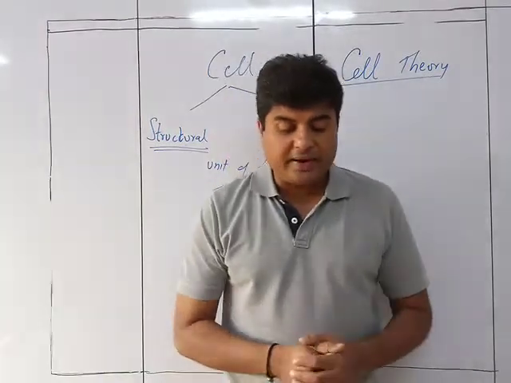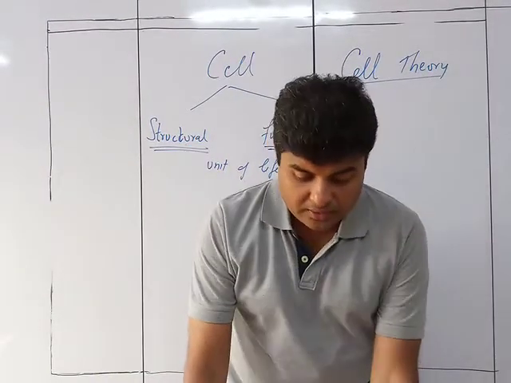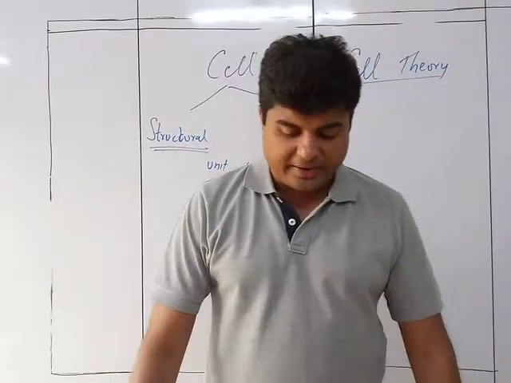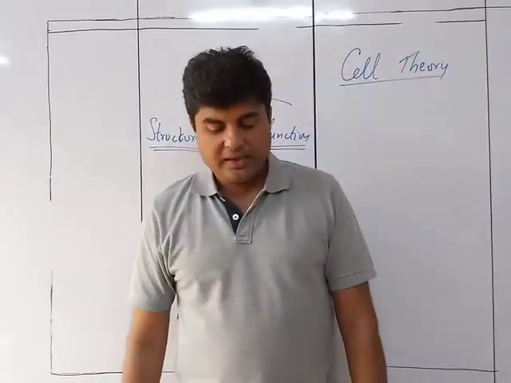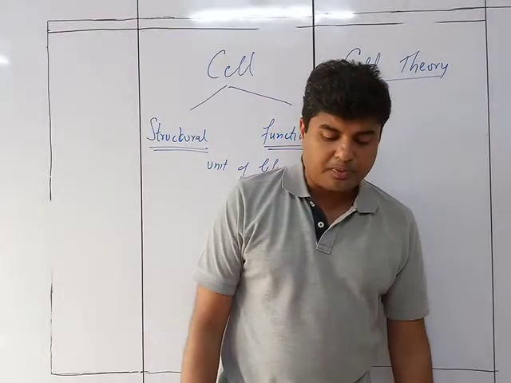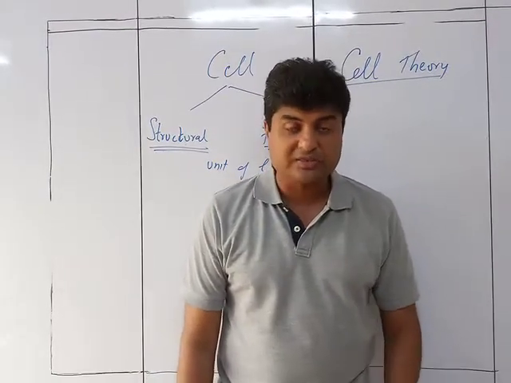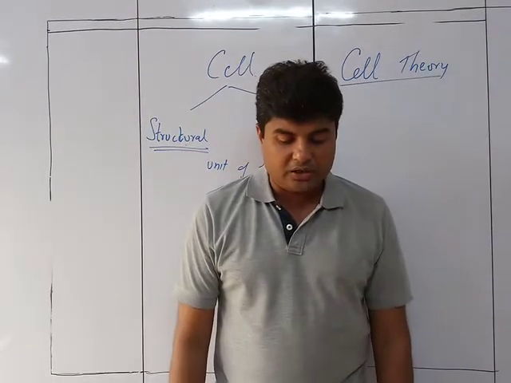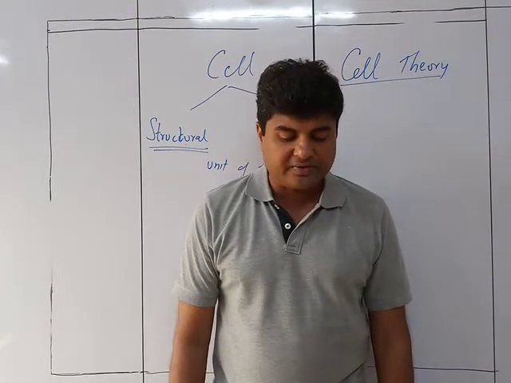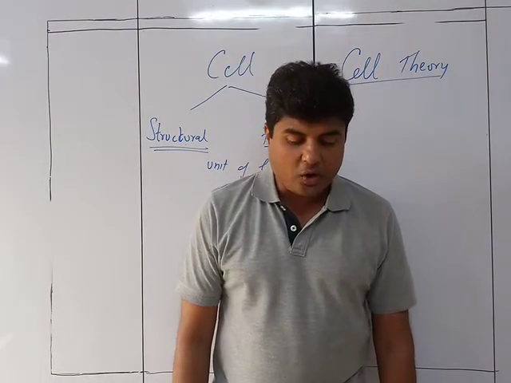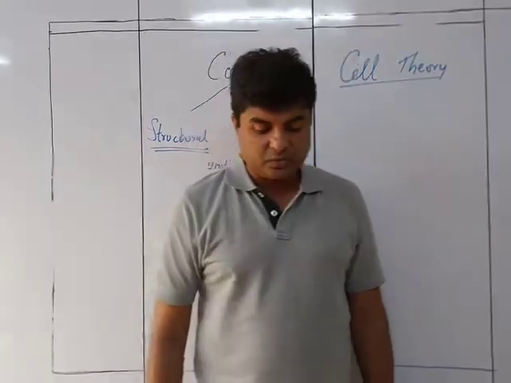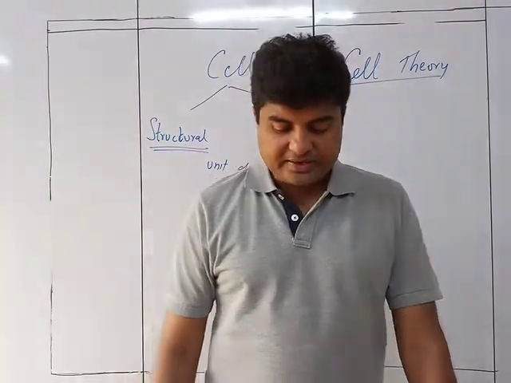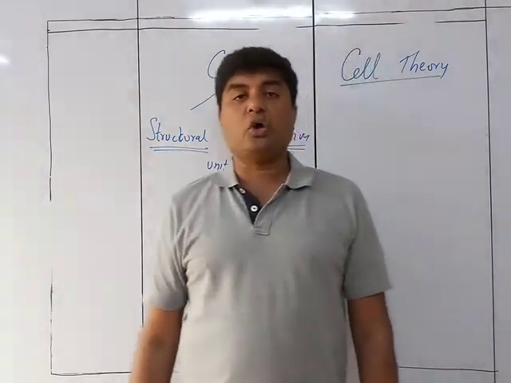In 1838, Matthias Schleiden, a German botanist, announced that every plant is made up of a large number of cells. He added that each of these cells performs various life processes. A year later, Theodor Schwann, a German zoologist, made similar discoveries in animals. He declared that all animals and plants are composed of cells, which serve as the unit of structure and function. This, in short, is called the cell theory.